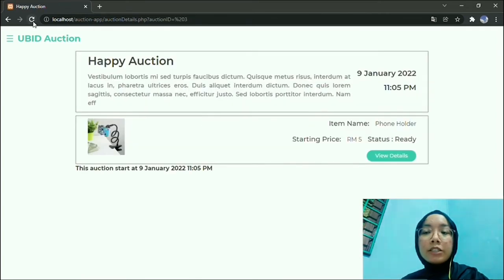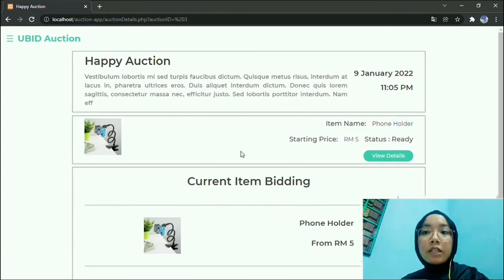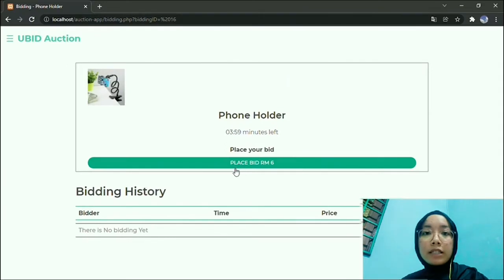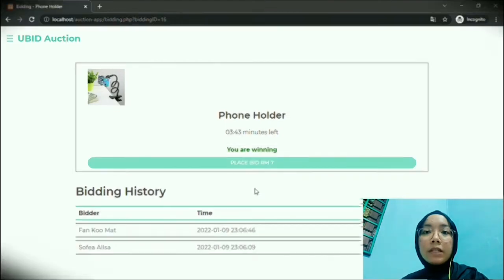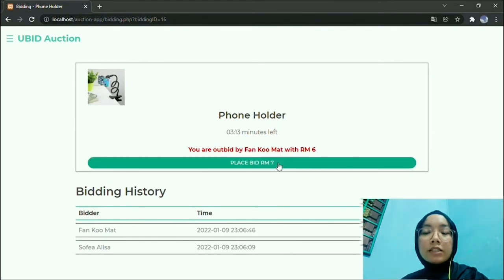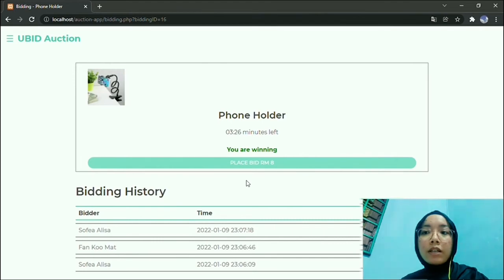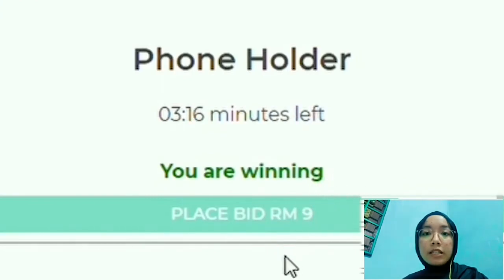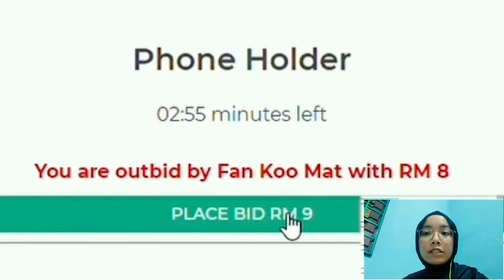When bidding session already start, customer can join the bidding. System will show the current item bidding. Customer need to click the join button. Click on the place bid button to start bidding. Other customer also can place the bid and they will see the status whether they are currently winning or not, and also their bidding history. Each time they place their bid, the time left will add 15 seconds more.